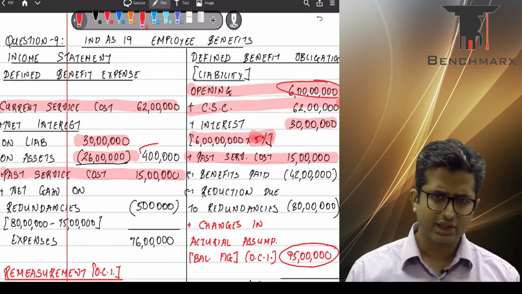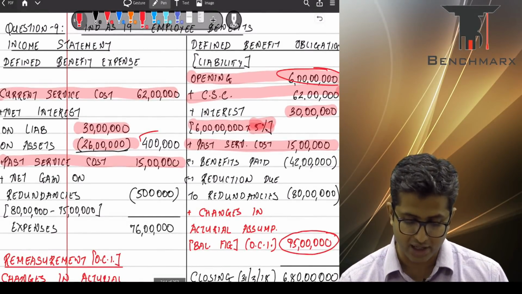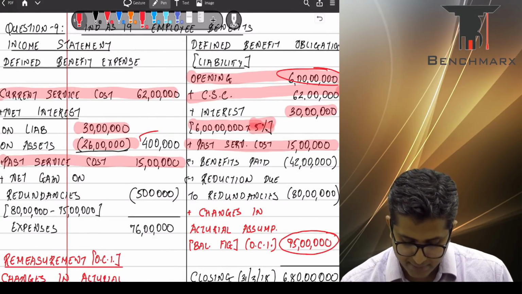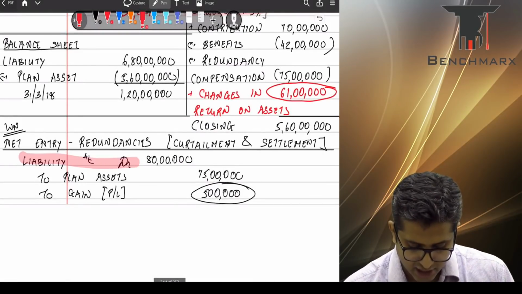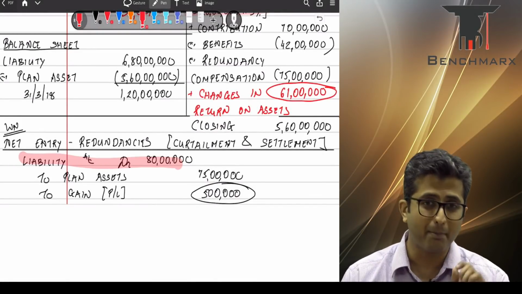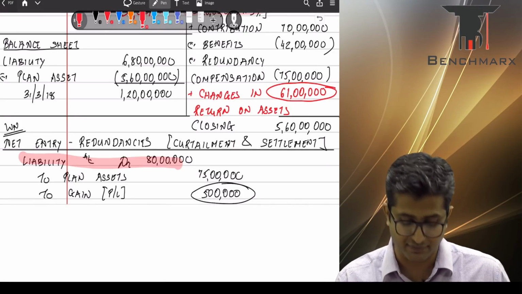So there is some curtailment or redundancy that is happening, which is resulting in a reduction of liability by 80 lakhs. So you will debit the liabilities by 80 lakhs, as you can see. You will debit the liability by 80 lakhs, but at the same time, the compensation that you are agreeing to pay is not 80 lakhs. You are agreeing to pay a compensation of only 75 lakhs for that.